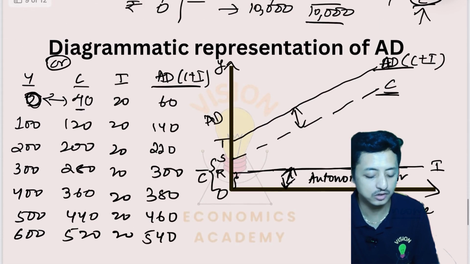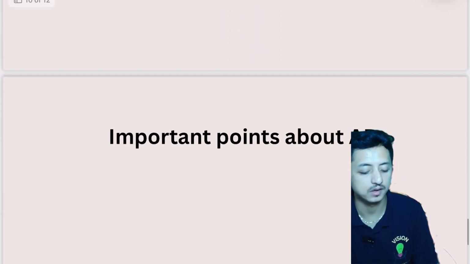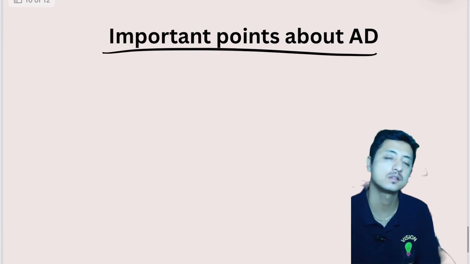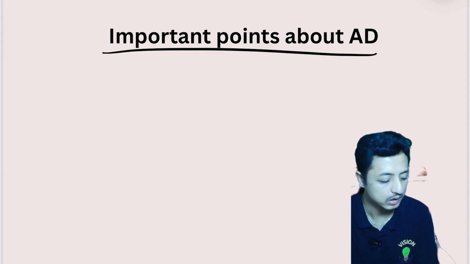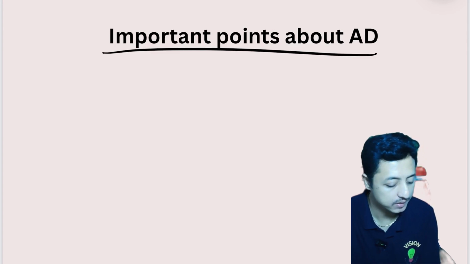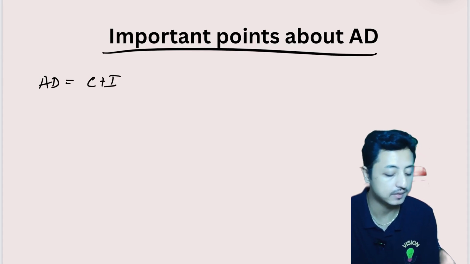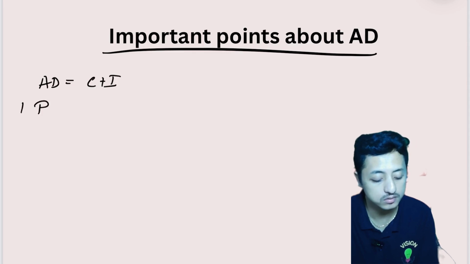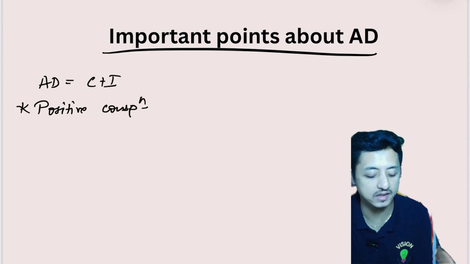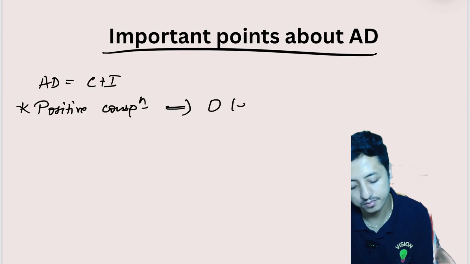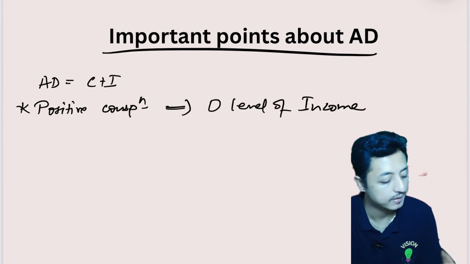All right, so there are a few points that we need to note about aggregate demand. You can take a screenshot of it, or if you have understood it, we can move forward. These are important points about aggregate demand. Aggregate demand is the summation of C plus I, that is consumption and investment, right? And there is positive consumption even at zero level of income, so that is the autonomous consumption, right?